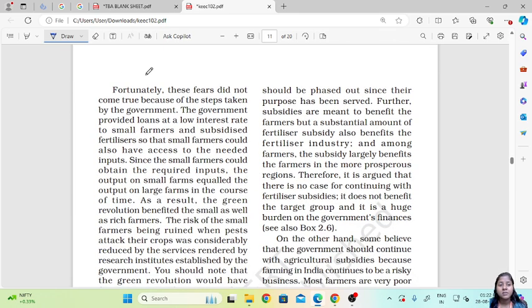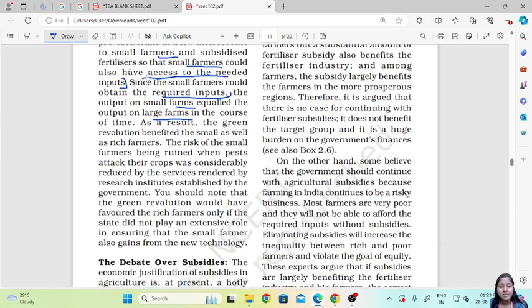So these fears did not come true, because the government provided loans at a very low interest rate to small farmers, and also gave subsidized fertilizers so that small farmers could also have access to the needed inputs. Since the small farmers could obtain the required inputs, the output on small farms equaled the output on large farms. As a result, the Green Revolution benefited the small as well as the rich farmers.